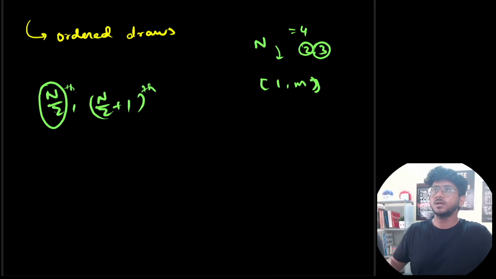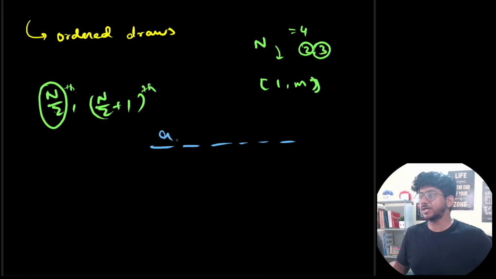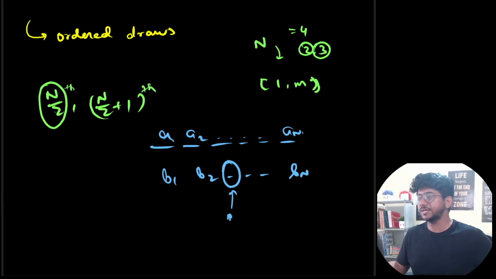So first of all, we pick random elements a1, a2 up to an, a random draw. Then we sort it, so it becomes some sorted order b1, b2 up to bn. Then there is the n/2-th element and the (n/2+1)-th element, and the average of these two gives me the median, which has to be an integer.